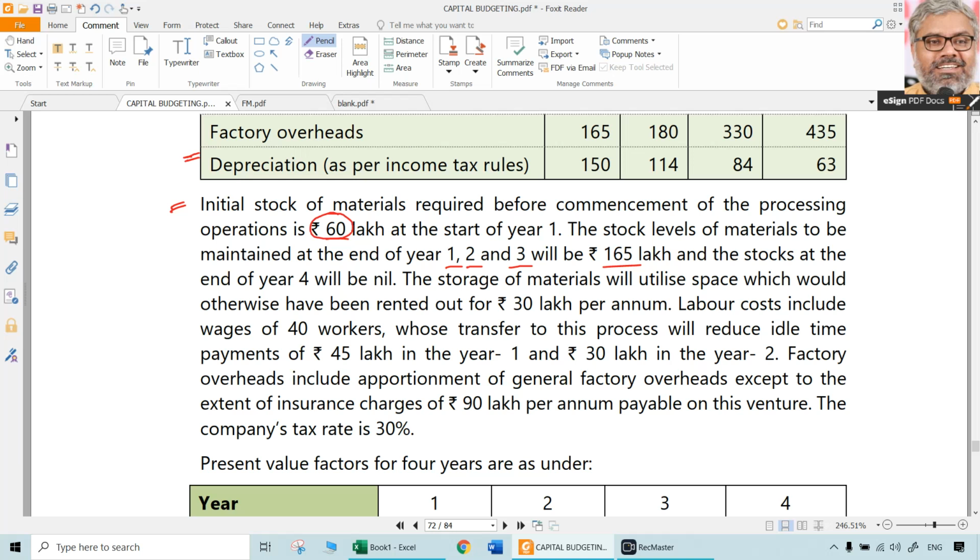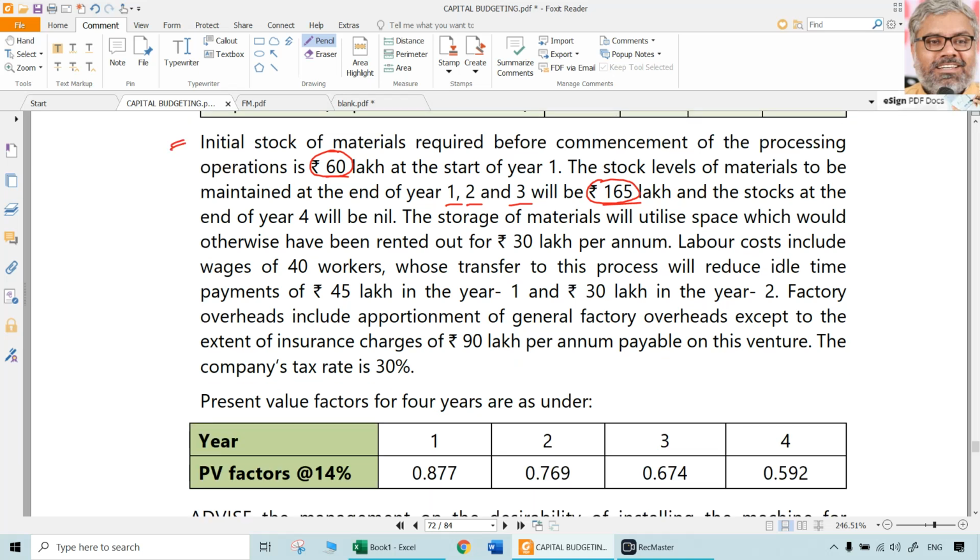End of year 1 you need 165 lakhs, means 105 lakhs has to be blocked at the end of year 1, and same amount has to be released at the end of 4th year, including the original 60 lakhs. So it's a kind of working capital requirement only, but given in a different form, in the form of materials stock, which is a part of the working capital requirements. And stocks at the end of year 4 will be nil, which means the entire 165 lakhs will be released at the end of year 4.